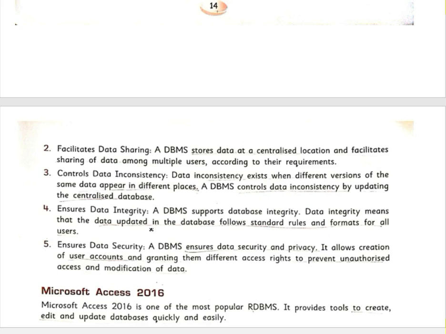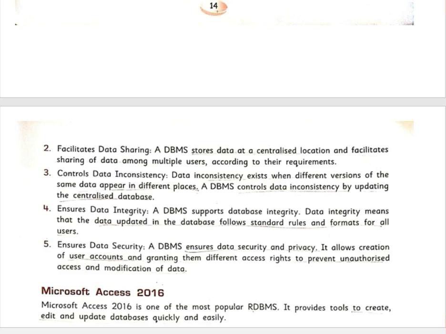It ensures data integrity. It means that a DBMS supports database integrity. Data integrity means that the data updated in the database follows a standard rule. That means it follows a particular unique rule that all follow, and formats for all the users. All the users will have the same format.